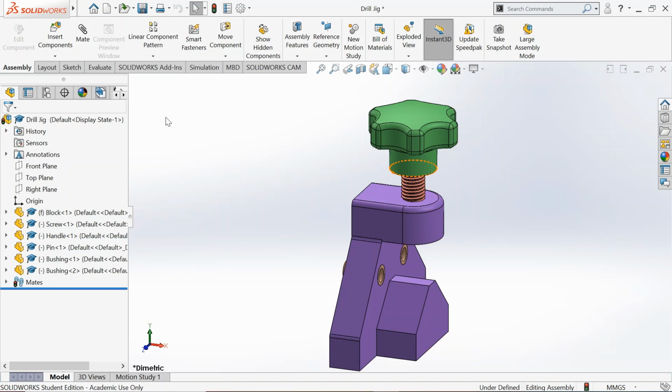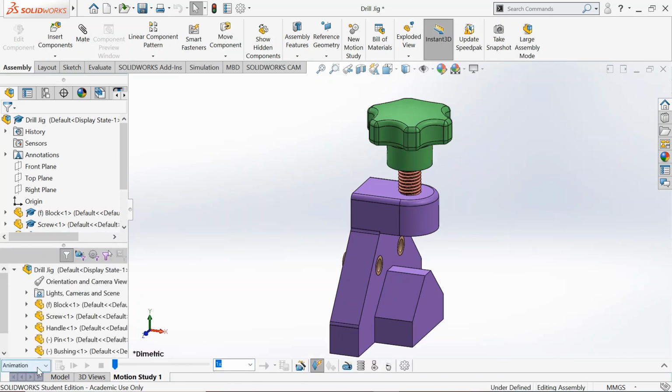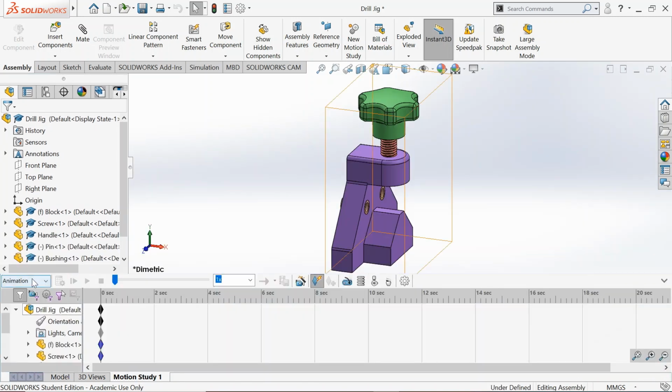Now we go to the tab for motion study. Click on rebuild before we move in there. We have animation, basic motion. We select animation. The controller that you have here for the motion study, we have motor, spring, contact, gravity. So we add a motor here to turn the screw inside the block.